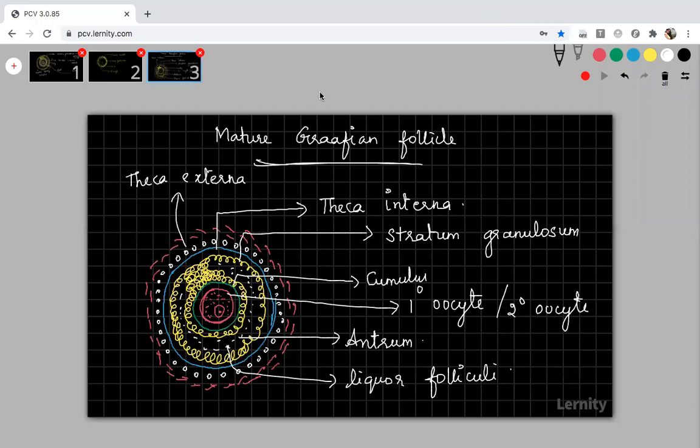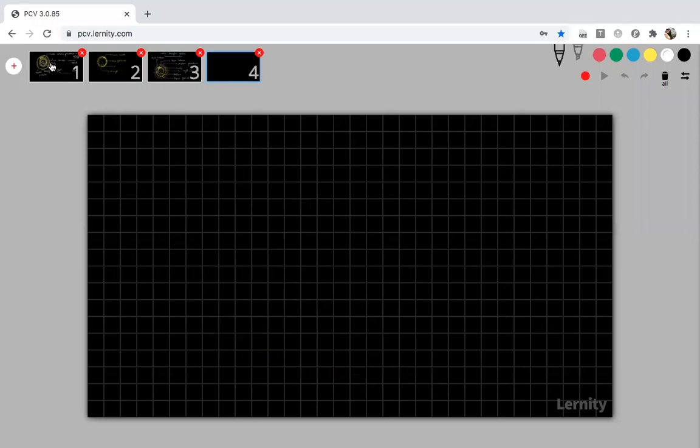See, Graafian follicle, that's what I told. Initially, it will be primary oocyte. Then later, once they enter into maturation phase, it will change into secondary oocyte. That's why I didn't tell exactly whether it is primary oocyte or secondary oocyte. Anything can be present. But anyways, once the Graafian follicle ruptures, the entire thing present inside will come out through this ovulation process. Yes, so I just stopped at ovulation.